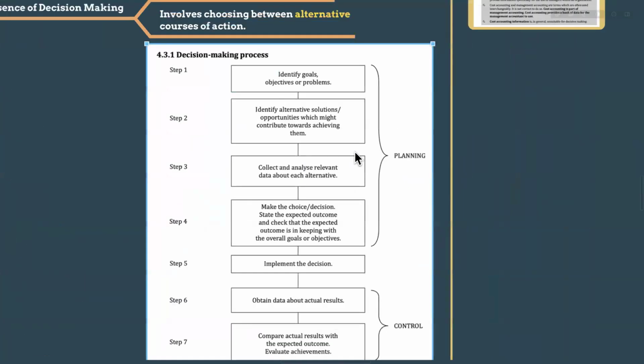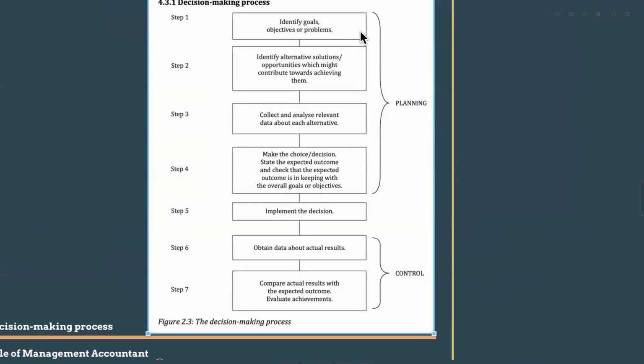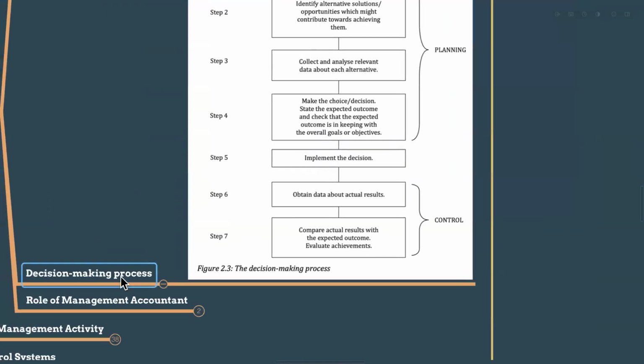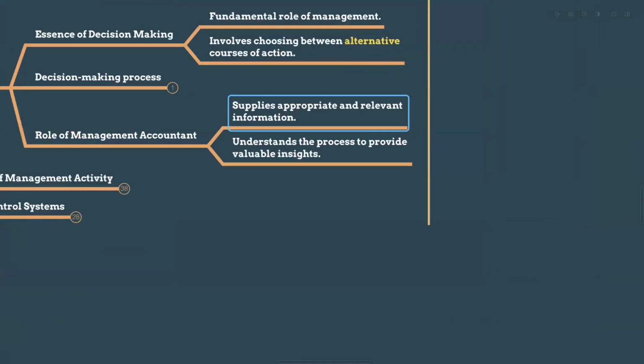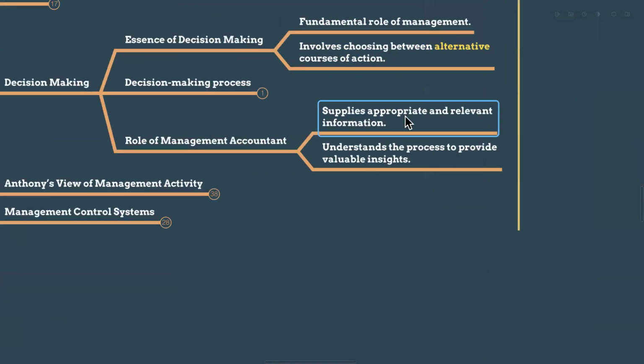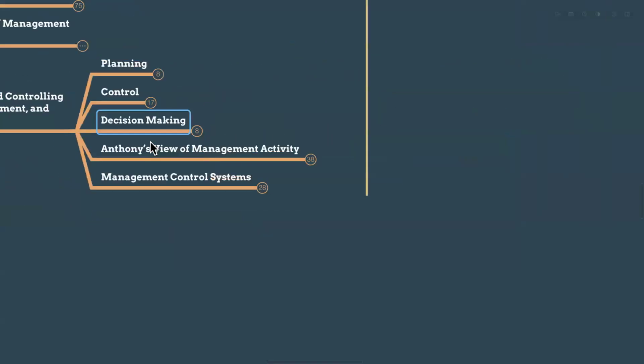So you have to know, sometimes in your OTQ, MCQ questions, they will give these steps and ask what is in the planning, what is in the control. So they might ask some questions. And the role of the management accountant: supplies appropriate and relevant information, and understands the process to provide valuable insights. That's the role of a management accountant.